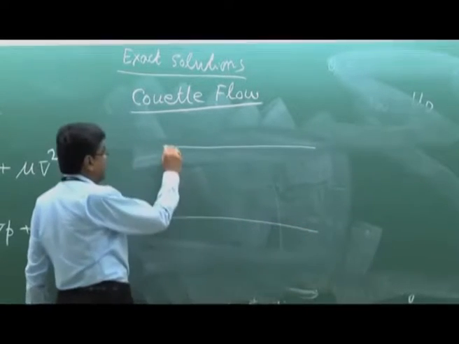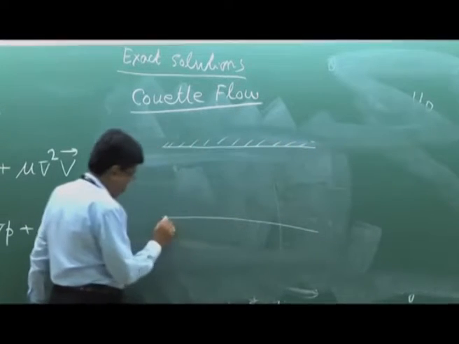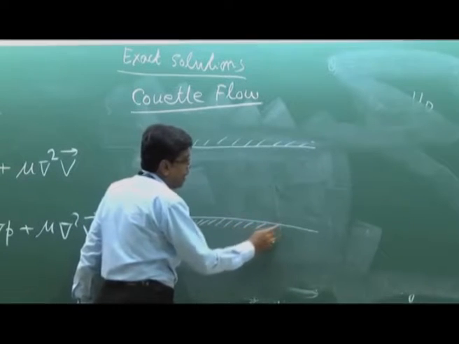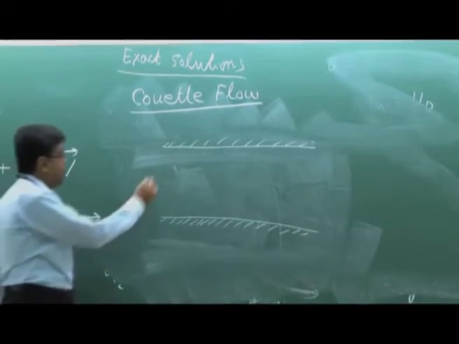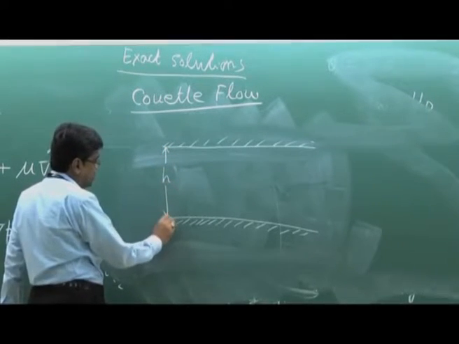Let us have two plates, and there is a steady, incompressible, laminar and fully developed flow. And let us have the distance between the plates as h.